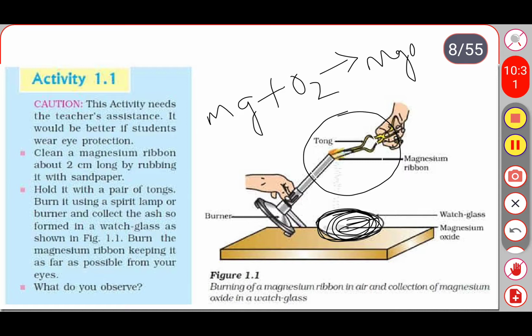That is nothing but magnesium oxide. So with the help of this activity, we conclude that when a substance is burned in the presence of oxygen, it releases heat and light.